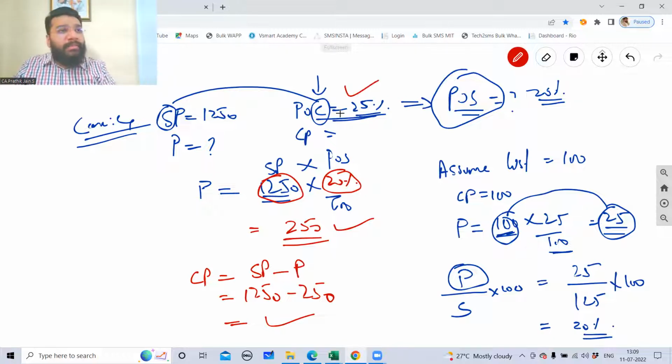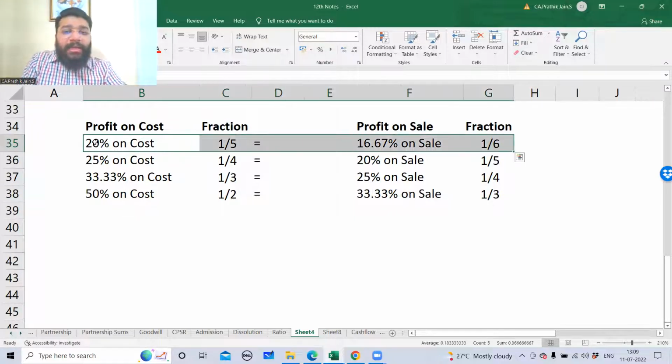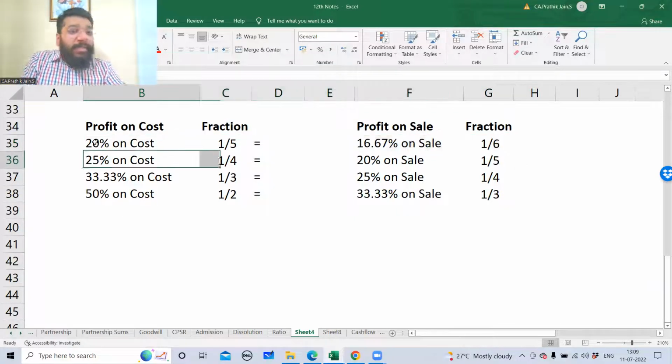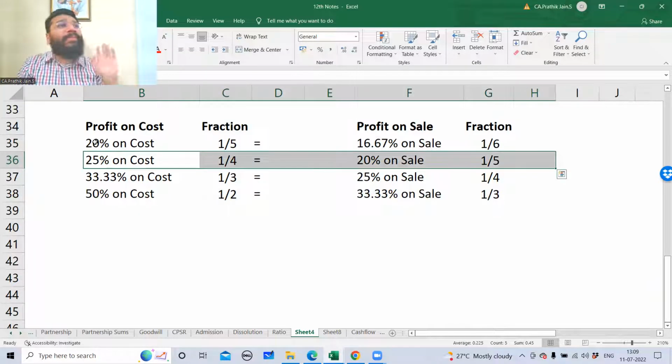In all these 4 cases, if you see, my profit on cost was always 25% and my profit on sale is always 20%. It did not change and will never change. If profit on cost is 20%, on sale it will be 16.67%. If profit on cost is 25%, we did this example. Profit on cost was 25%, sale will always be 20%. So now these 4 points you can keep in your memory.